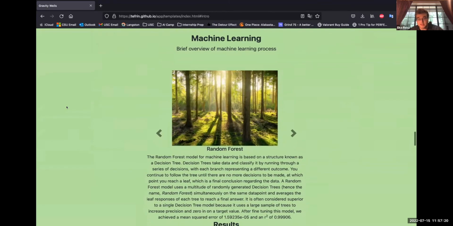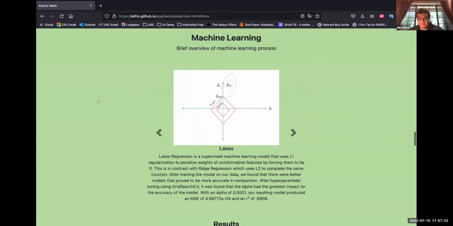If we go down, we now have a carousel that shows the different machine learning models we used. We used 6. We had Lasso, elastic net, linear regression, k-nearest neighbors, neural networks, and random forest regression. So I will only highlight 2 since the other ones have been mentioned. So the first is Lasso. Lasso regression is a supervised machine learning model that uses L1 regularization.